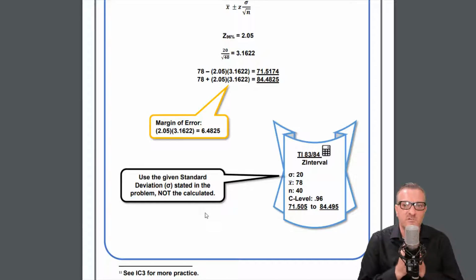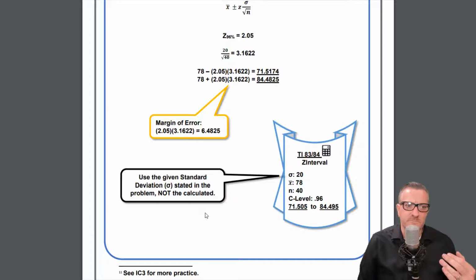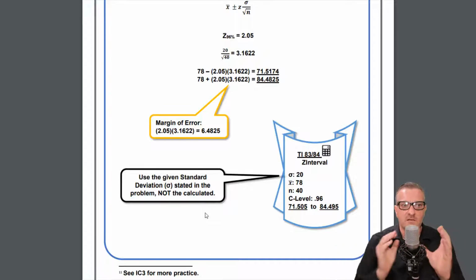CDF function, and the normal CDF function is based on working with populations. So in the sampling distributions, I always tell students, if you're doing sampling distributions and using the normal CDF part of the calculator, you have to put in the standard deviation of the sampling distribution, okay, for those problems. So you're putting the calculated standard deviation in for the z intervals or the t interval.